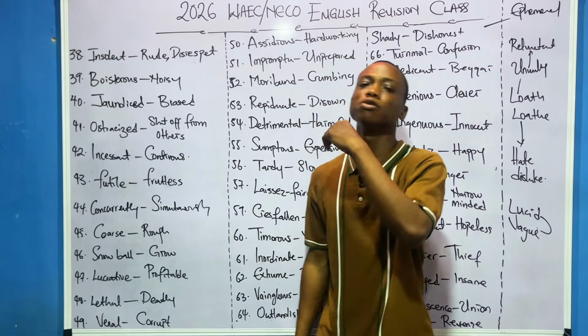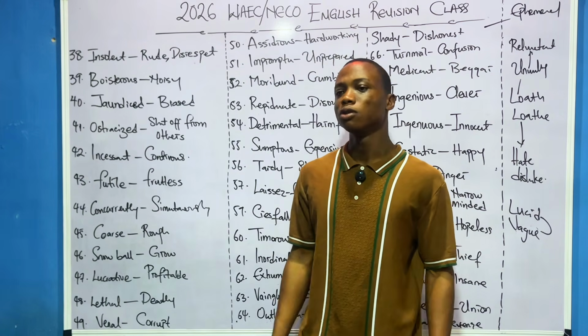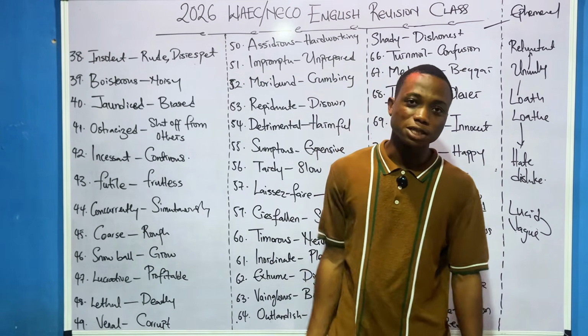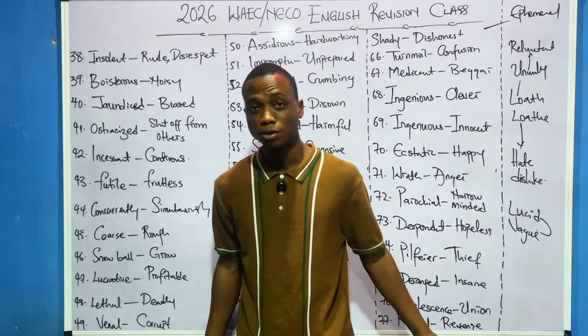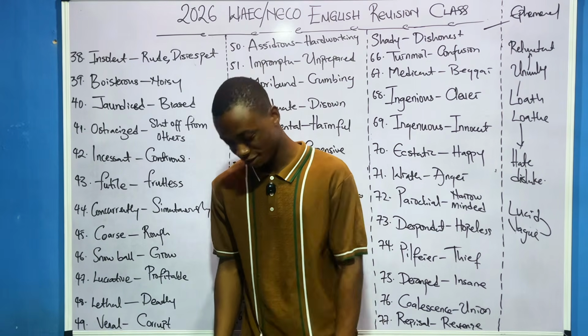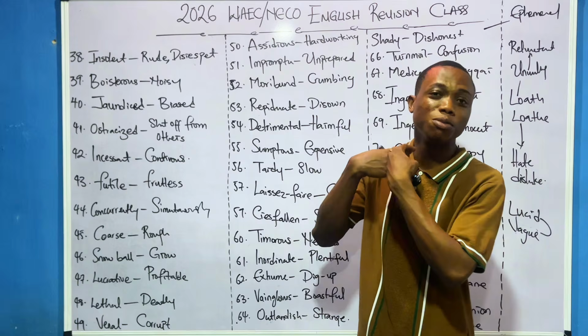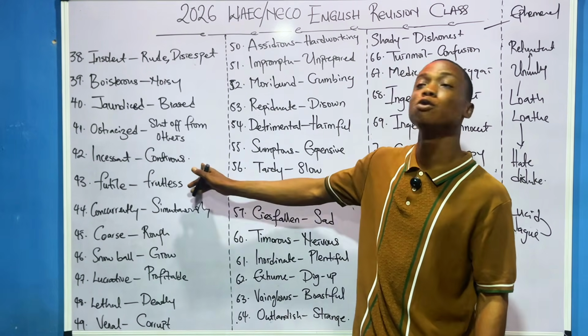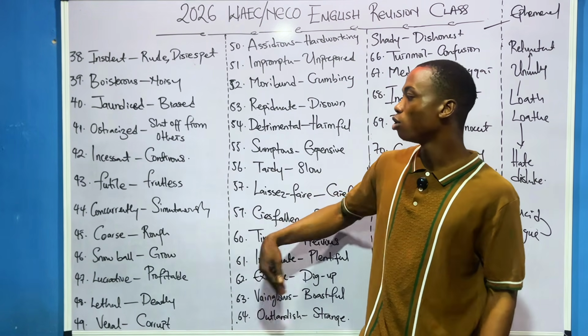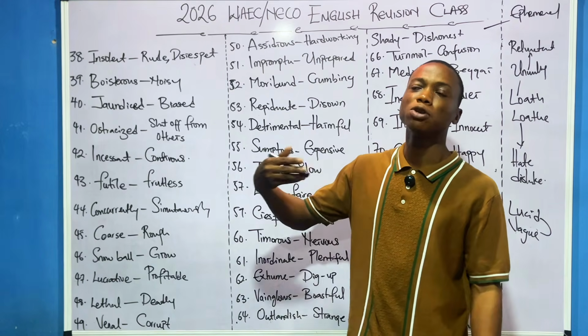Then futile. Futile means something that is what? Fruitless. You understand? For example, you say sporty bet is futile. Meaning that nothing is there inside. You will not be rich from sporty bet. Futile, fruitless.